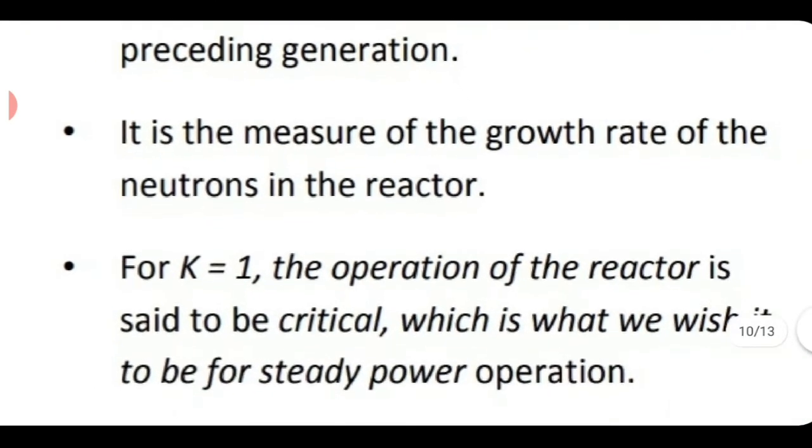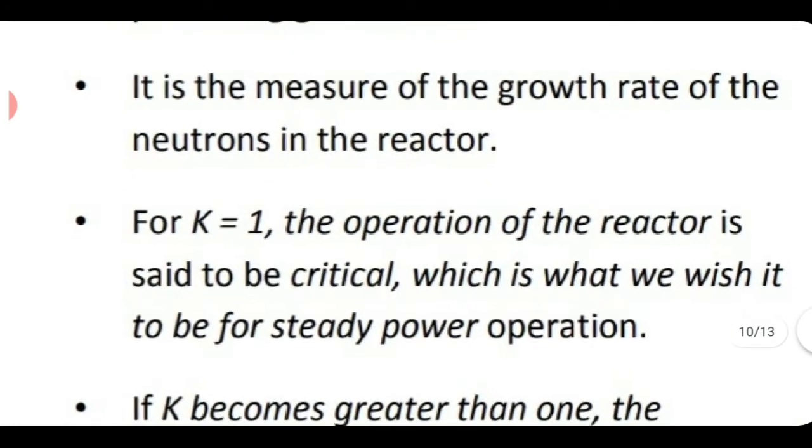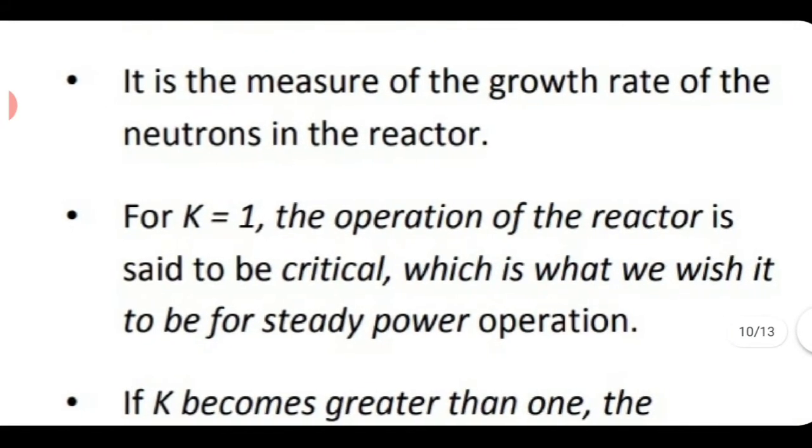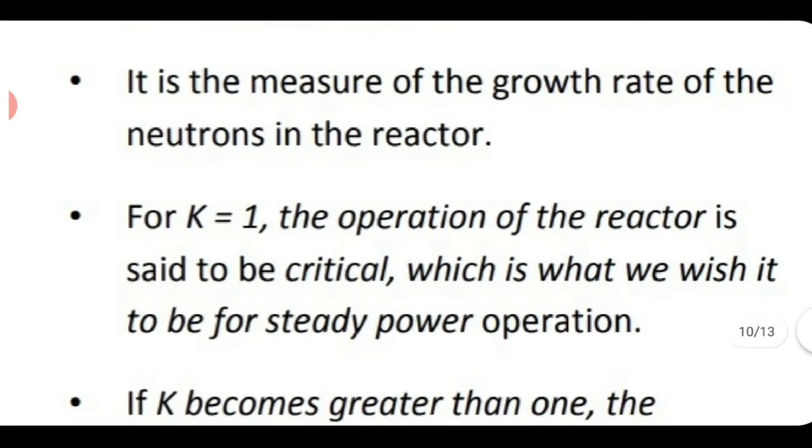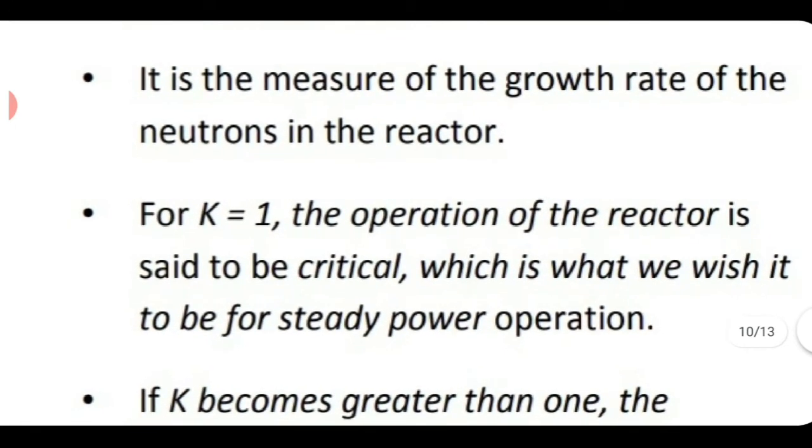Now, for the steady production of electricity or power in the nuclear reactor, we have to keep K equal to 1. If K equals 1, we say the operation of the reactor is critical and we need it for the production of energy. If K becomes less than 1, the energy production will not take place at a sufficient rate, so it is not desirable.